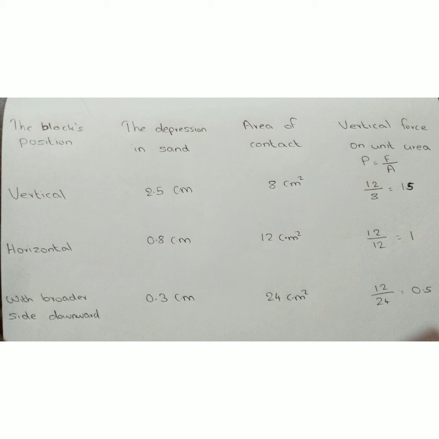In the third case, where the area of contact was the largest, the pressure experienced is 12 divided by 24 is equal to 0.5 Newton per centimeter square. So from this experiment we have understood that when the area of contact is smaller, the pressure experienced will be larger, or the pressure experienced will be inversely proportional to the area of contact when the force is constant.